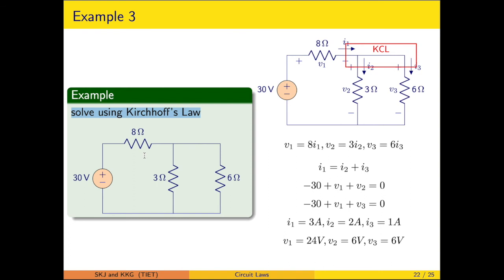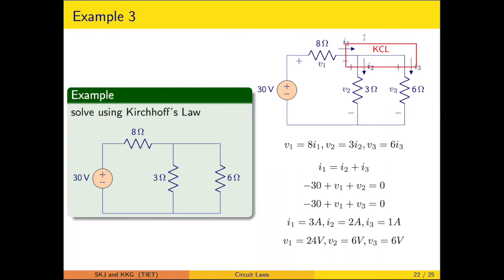Once the currents are assigned, you will be writing the V1, V2, V3 using Ohm's law. You will also be marking the voltage polarity. So how is the voltage polarity marked? The terminal to which the current is entering is marked positive. So let's say this particular is marked positive, likewise and so on.